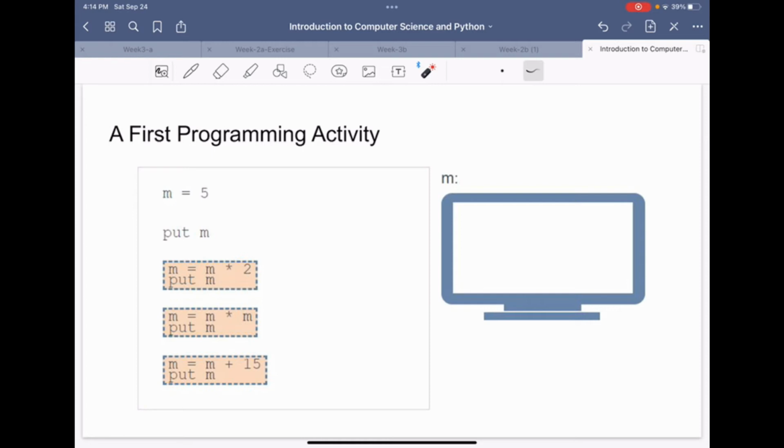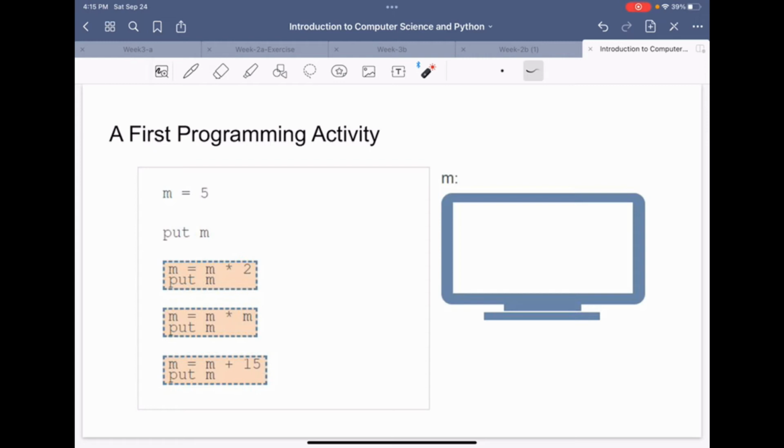The first programming activity that we have here, as I said, is that you are supposed to manipulate variables in Python. Here we have a variable named m, and we have assigned a value of 5 to m. The single assignment operator is used to assign the value to the variable on the left-hand side. And put m means that you want to print that number on the screen, and these are the statements that you have after the put method.